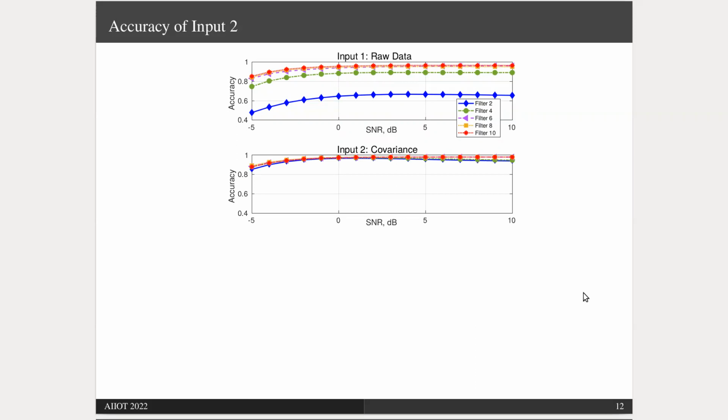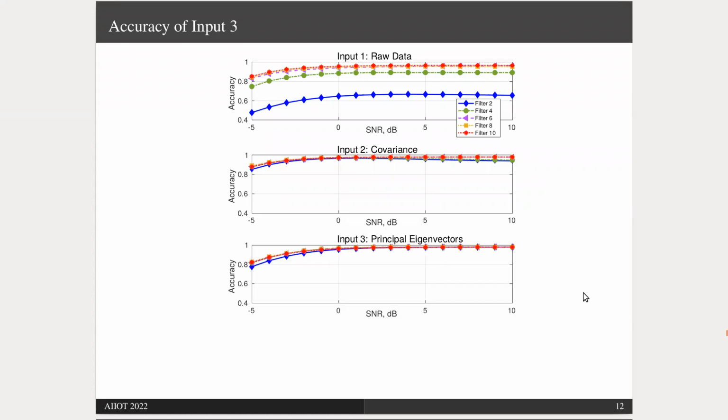So compared to raw data, covariance matrix as CNN input is more preferable. Now, if we look at the accuracy plot for the third input type, which is principal eigenvectors, what we notice is that even with filter 4, we achieve very high accuracy. So among three input types, principal eigenvectors is the best because they require the smallest filter size and consequently the least number of parameters that need to be trained. The principal eigenvectors capture the signal direction information pretty well.